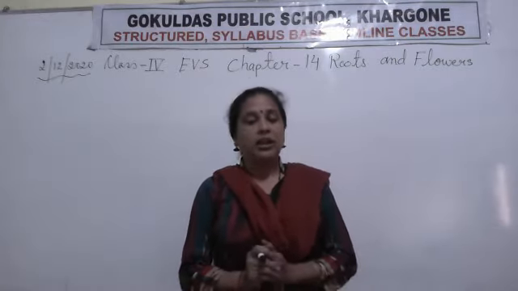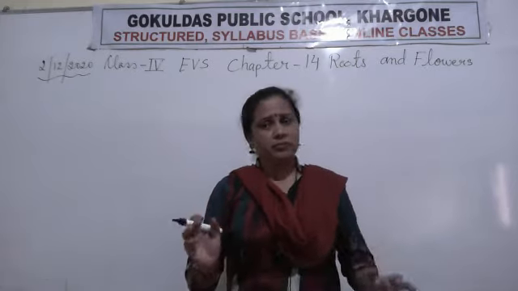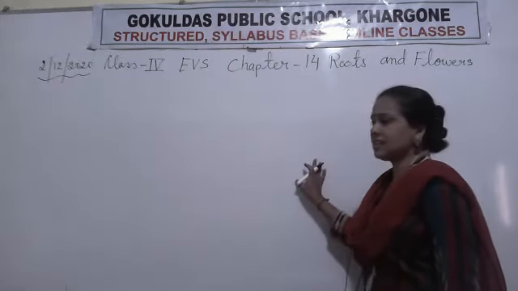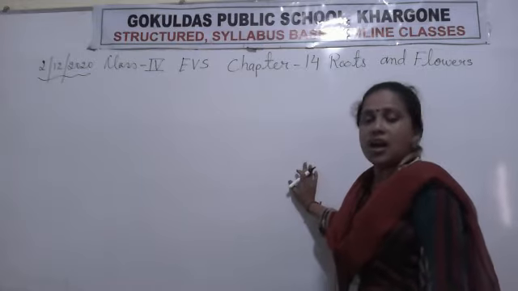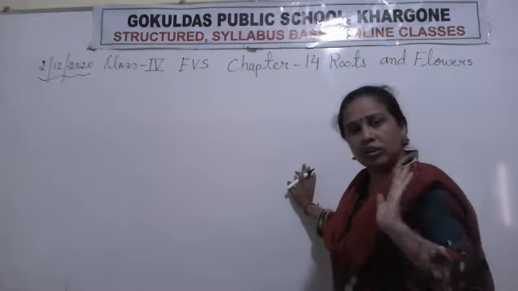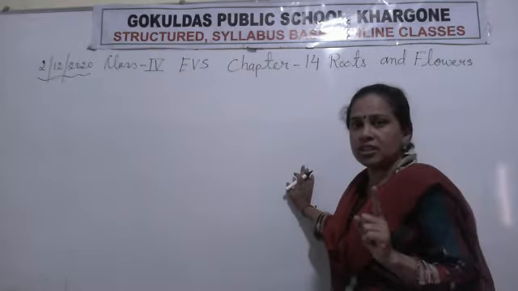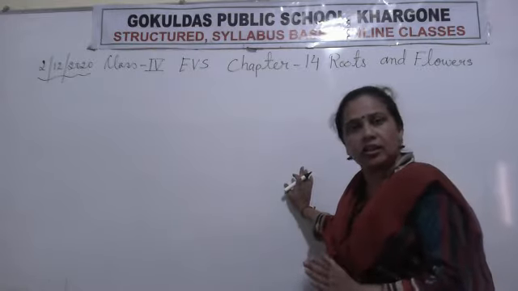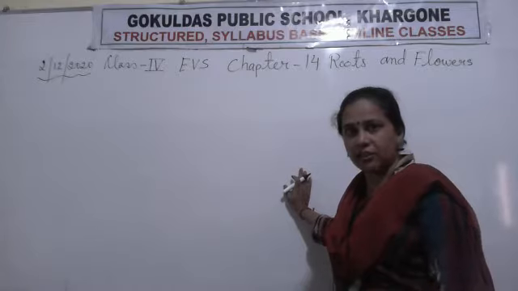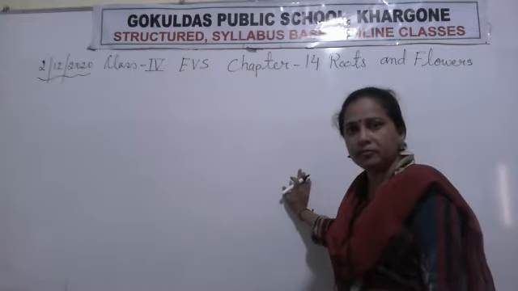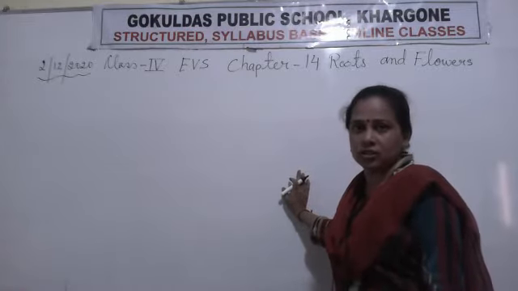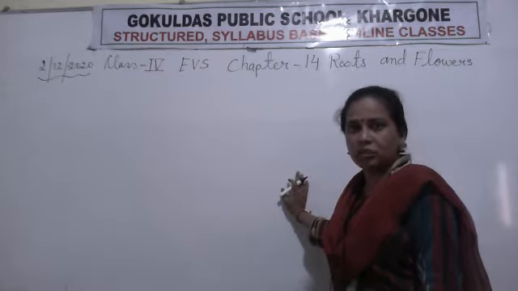Now students, in your last class, in class 3, I was explaining to you about the two types of system that are present in the plant. I explained to you about the root system and shoot system. Clear students?